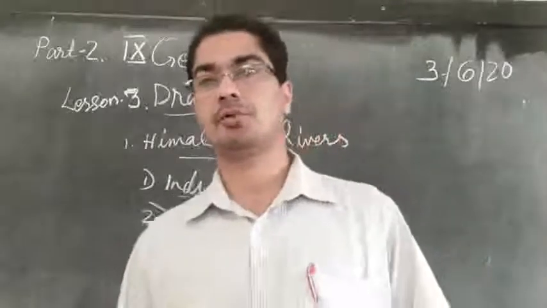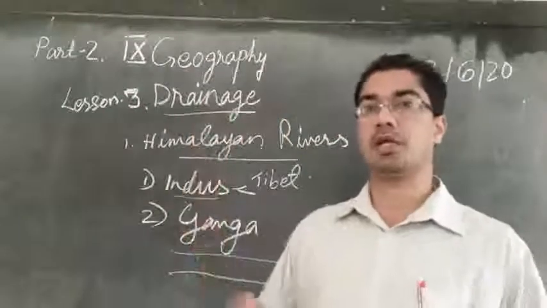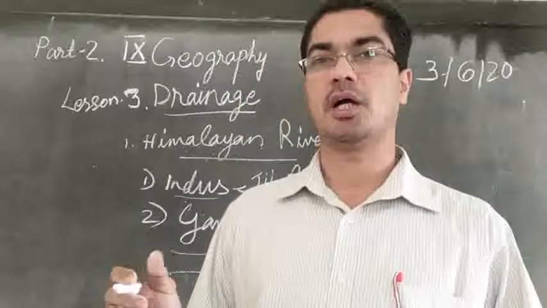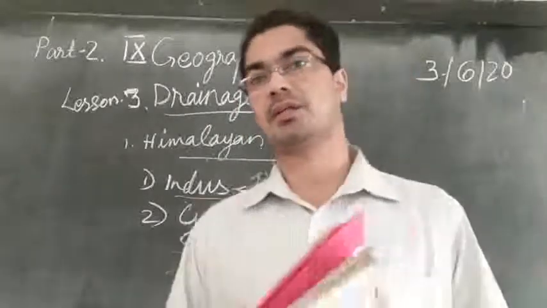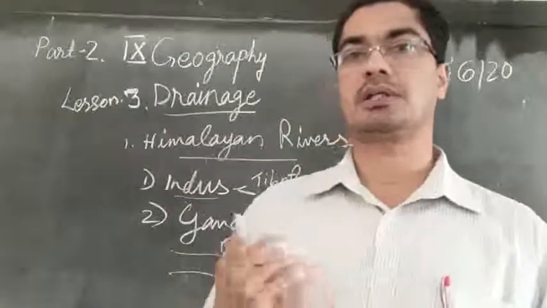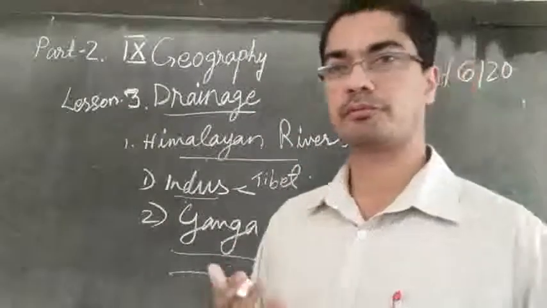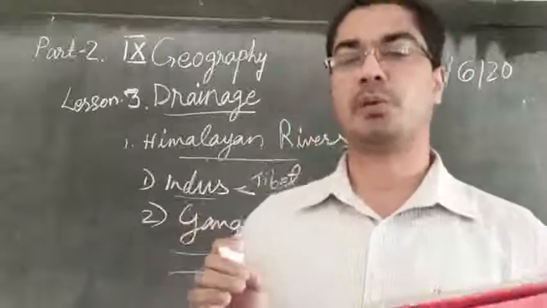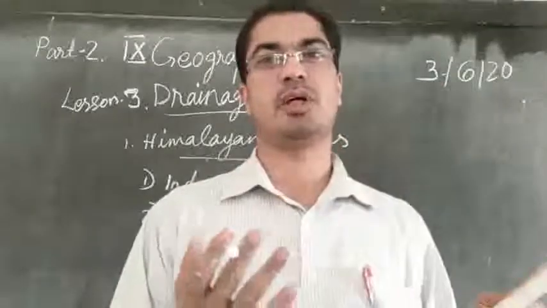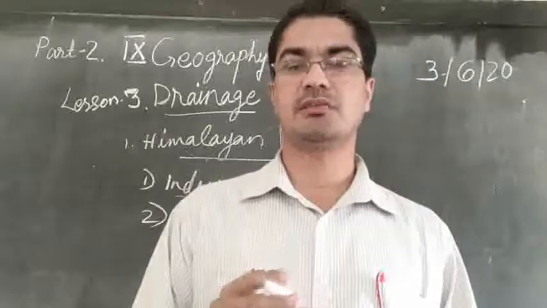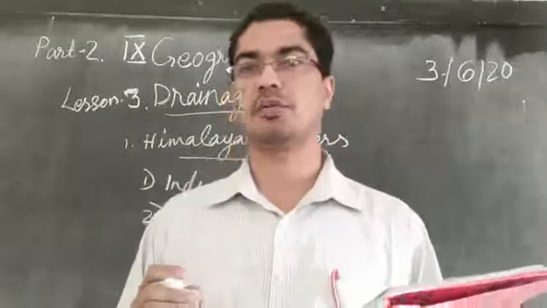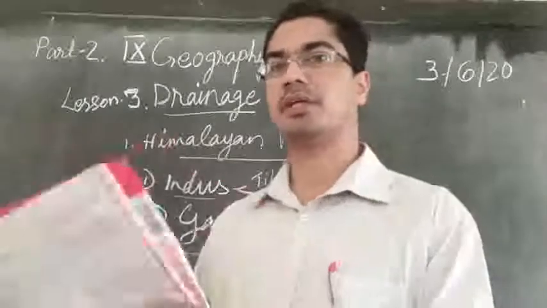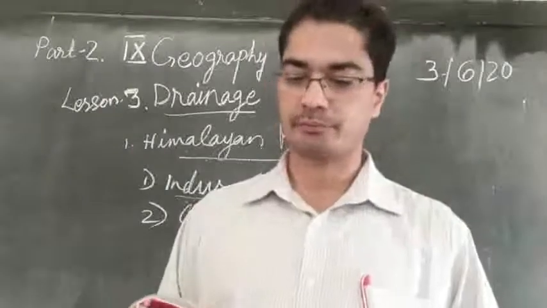So we said about three tributaries that are coming from the Himalaya, which carry a lot of water and cause a lot of damage to the agricultural fields. And these three rivers joining from the other side, from the peninsular plateau, start from an arid region. Arid means dry. They start from a dry region. Therefore, they don't have much water to carry because there is no snow there in the peninsular plateau. It is a dry region. They get water only by monsoon rain and so on. Therefore, they do not carry much water. They carry very little water, and finally they join the Ganga River.